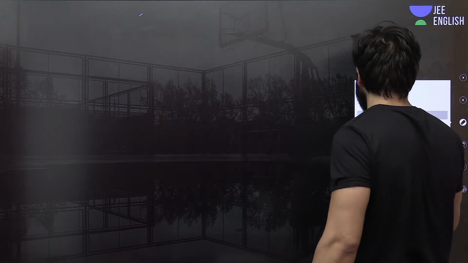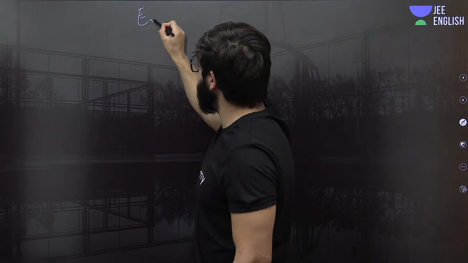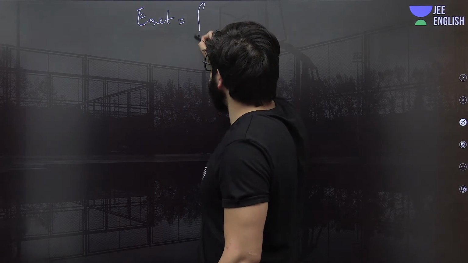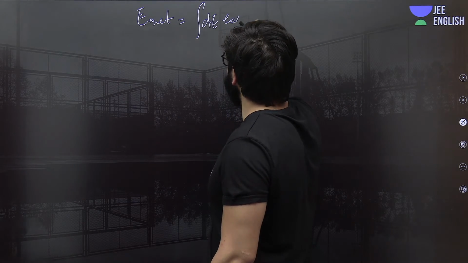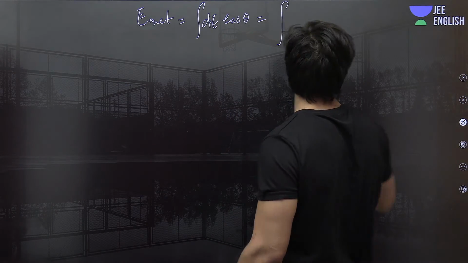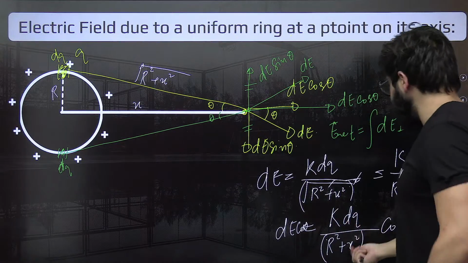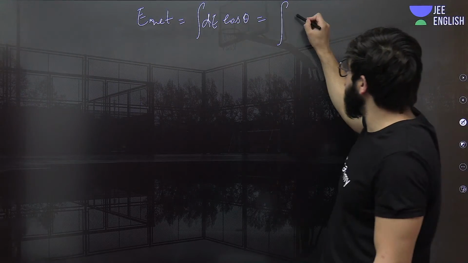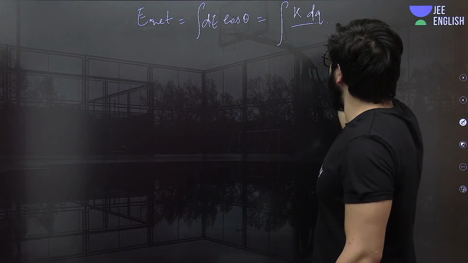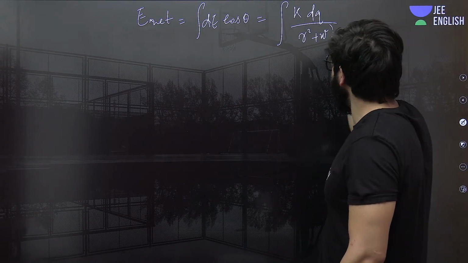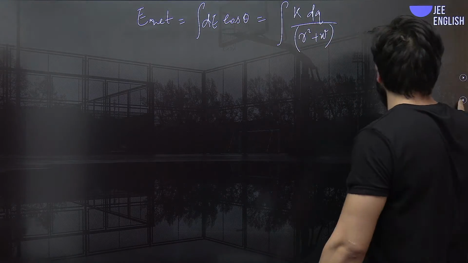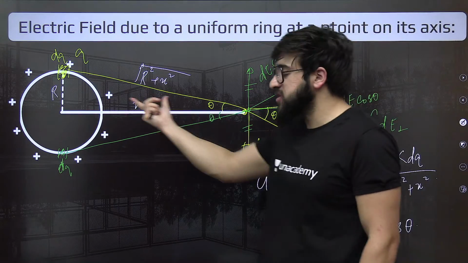We'll just integrate it and find E net. E net will be the integration of dE cos theta. That is the integration of K dQ upon R square plus X square, multiplied by cos theta. What is the value of this cos theta? Now find the cos theta from here.